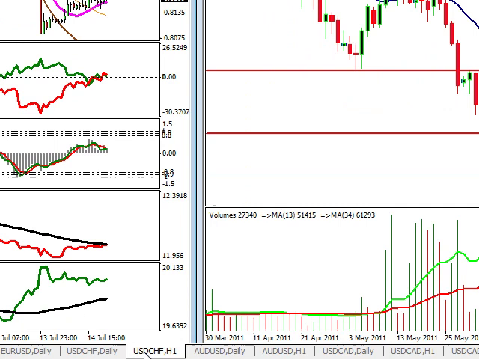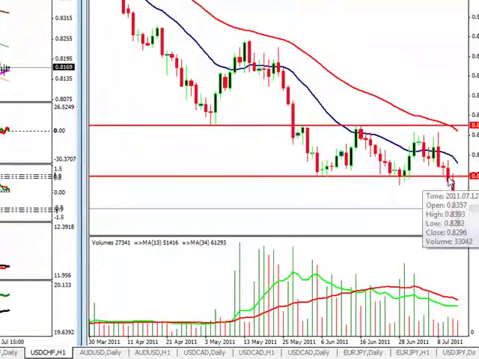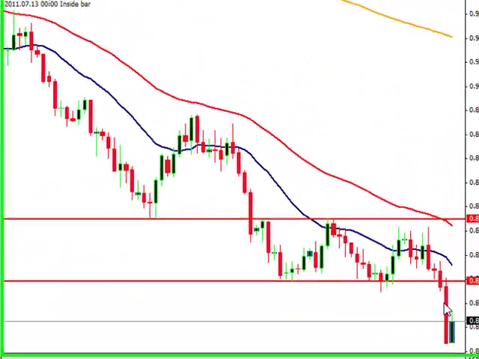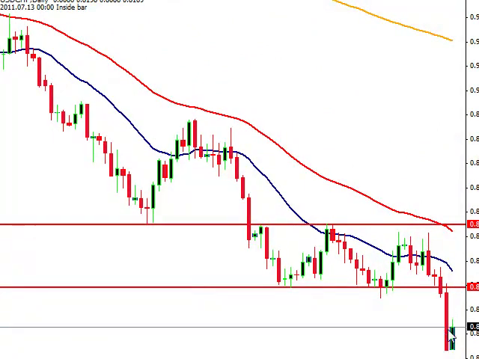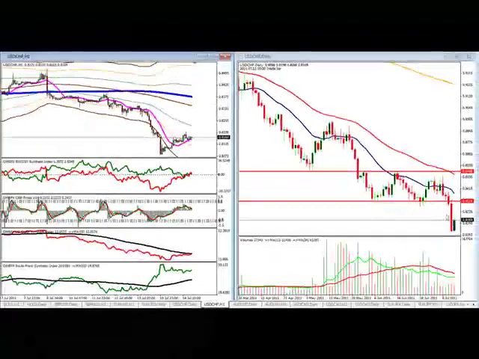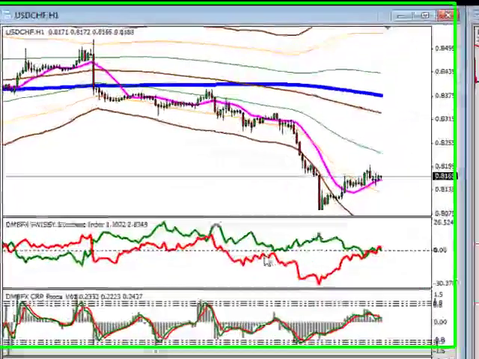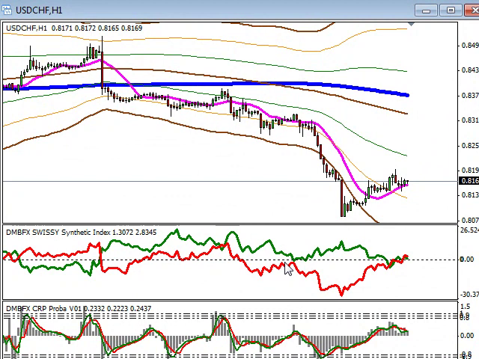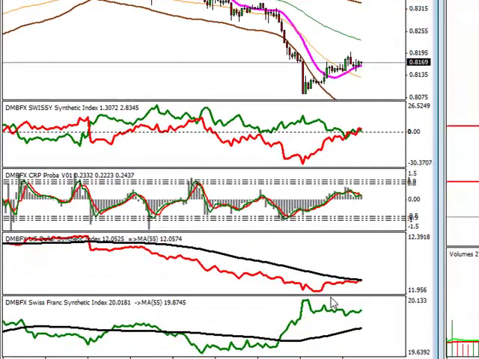Finally, we're going to go to the dollar franc. And here, again, the theme of the day: yesterday was a bad day for the dollar, and now we're coming back a little bit. What's interesting on this one is that you can see when we come over to the hourly that the franc has taken control, met parity, took control again, and now the dollar is trying its best. You see it's really moving up, trying to take control again. However, as we look at the average, it's there, and the question is, can it make its way through, and thus can we get the franc to move back down towards its long-term moving average?